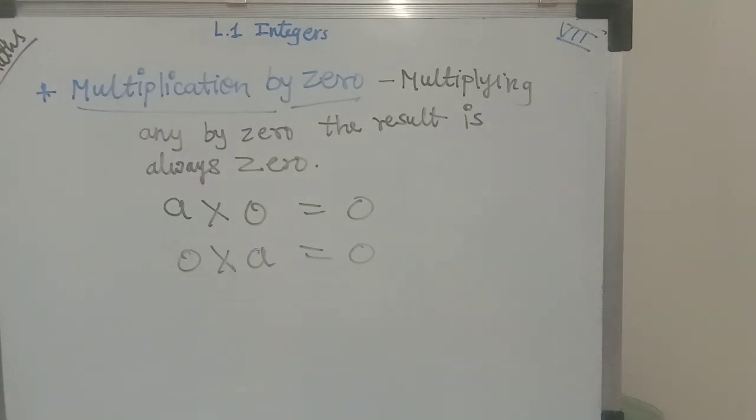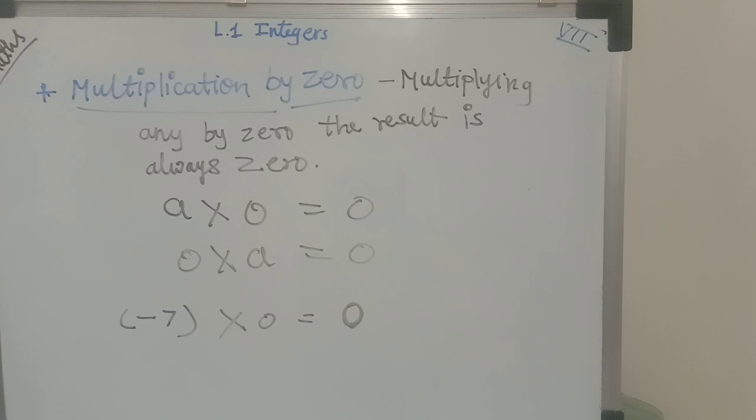Let's take one more example here. If I take -7, a negative integer, and multiply with 0, at that time also we will get 0 only. So whatever integers there are, negative or positive, if you are multiplying with 0, our result is always 0. The final answer will be 0. So here we have learned multiplication by 0.